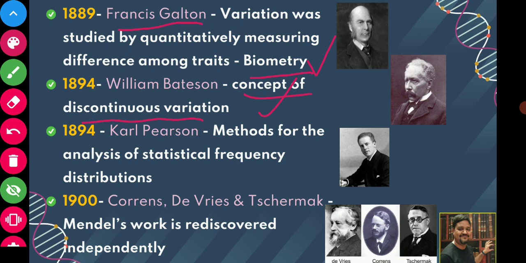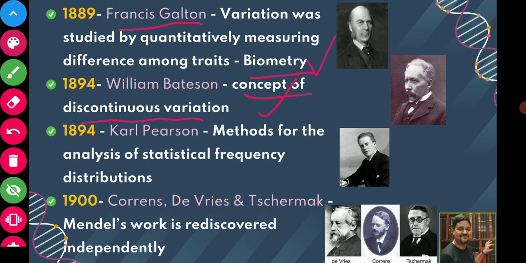Regarding his work we will study in the coming classes. Actually the study of history means that you are covering the whole subject, because all the terms that we are going to study in this unit will come in this history, but we will study those terms in the latter part of the course.